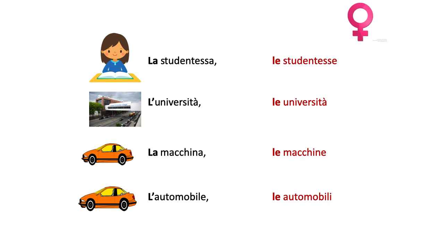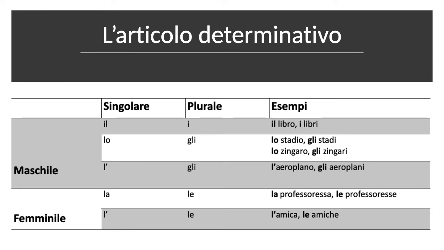So, what are the complete rules of what we just reviewed plus what I just showed you? Here is a little table that I hope will prove useful. As you can see, I've divided this in two big rows. The one that says maschile means masculine, the one that says femminile means feminine, right? But I also have two columns that say singolare, singular, and plurale, plural, right? Remember, singular just means that we're talking about one thing, and plural that we're talking about more than one thing. And singolare and plurale are just the Italian versions of this, right?